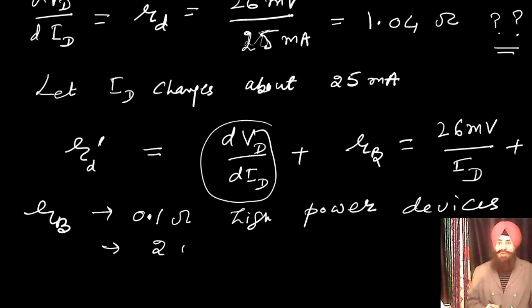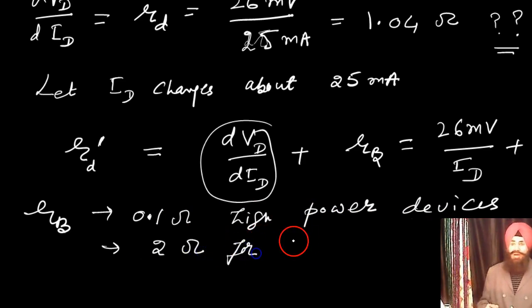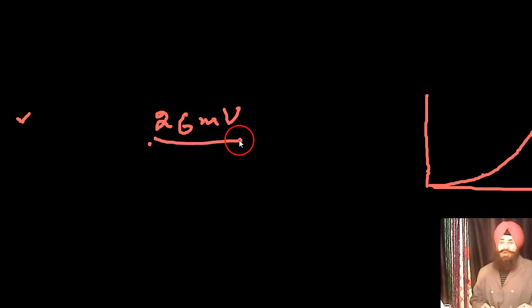Now the value of RB is 0.1 ohm for higher power devices and 2 ohm for lower power devices. That formula, 26 millivolt upon ID, is valid only for the linear portion.